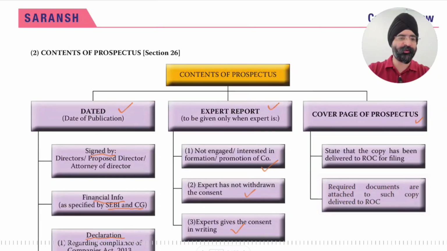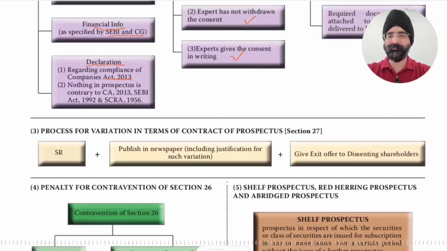Okay, cover page of prospectus. Now the cover page of the prospectus shall state that the copy has been delivered to ROC for filing. Means the prospectus is to be filed with ROC first and a copy is given to ROC for filing. Then number 2, the cover page statement is that required documents are attached to such copy delivered to ROC. That is, the prospectus plus all the required documents are delivered to ROC.